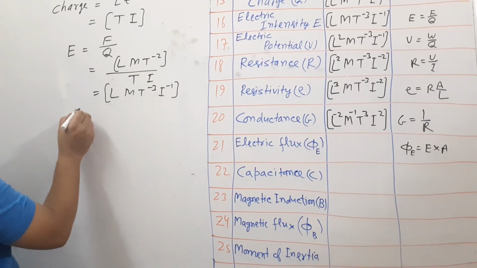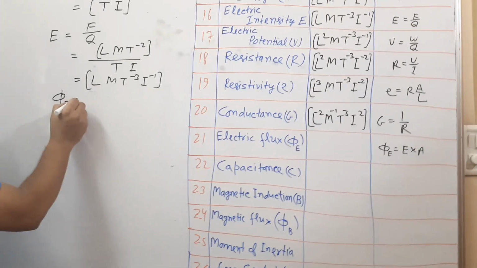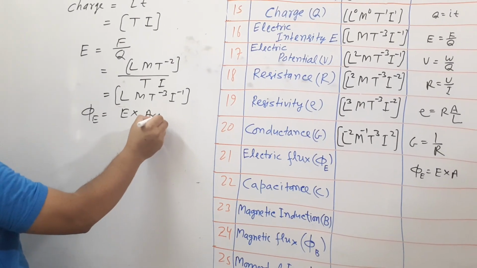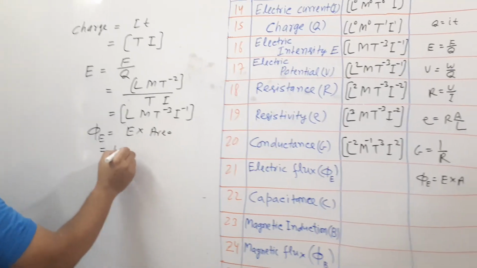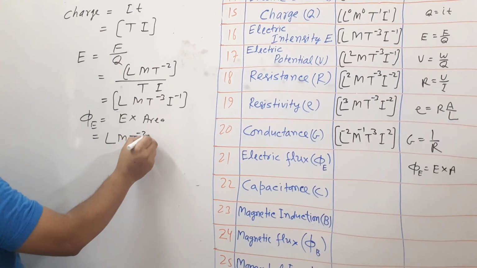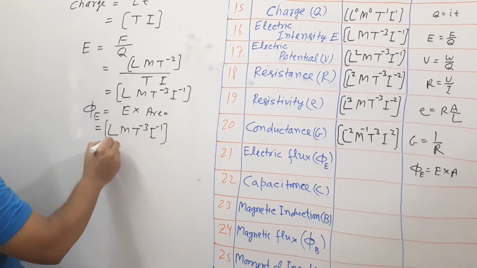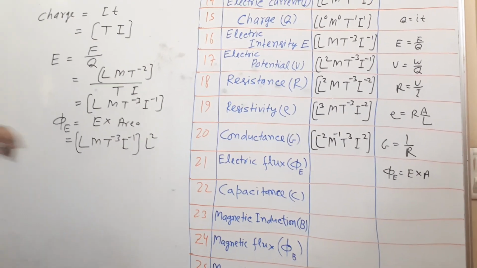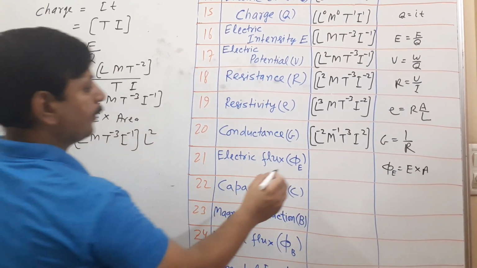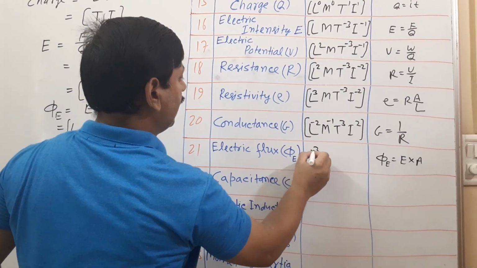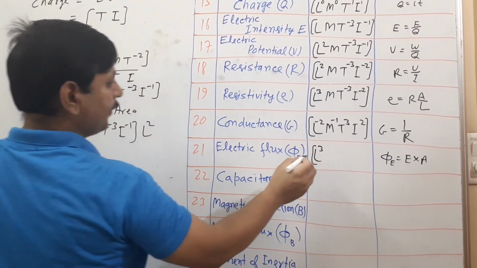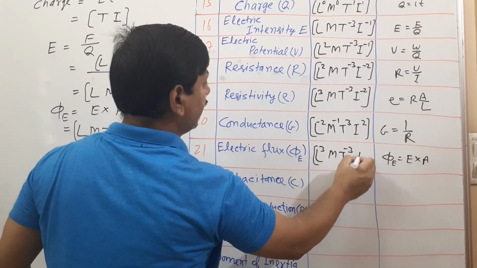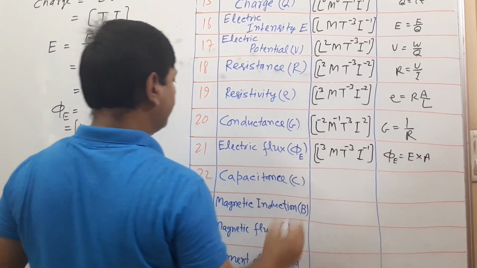So electric flux is electric field into area. Area is L square. So that will become L raised to 3 M T raised to -3 I raised to -1.